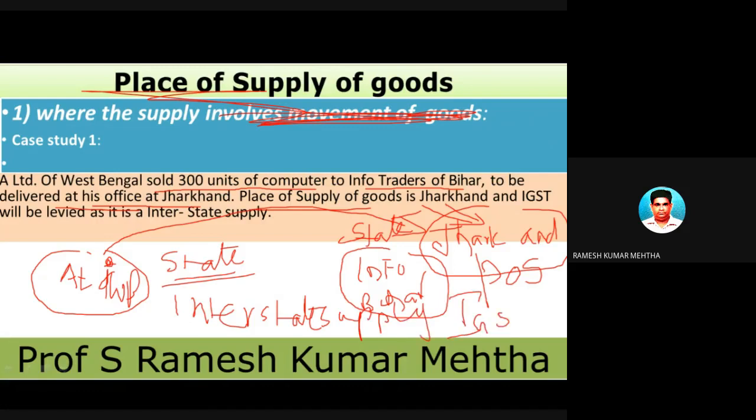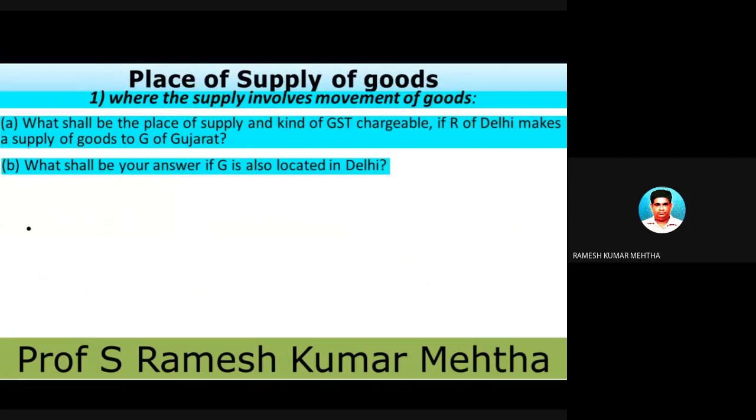That's the reason determining the place of supply is very important, to know whether it is an interstate or intrastate supply. Subsequently, because of the situation, we are going to levy a suitable GST. In case of intrastate, we levy 50% towards CGST and 50% towards SGST. In case of interstate, we levy the whole amount as IGST on the valuation of the goods.